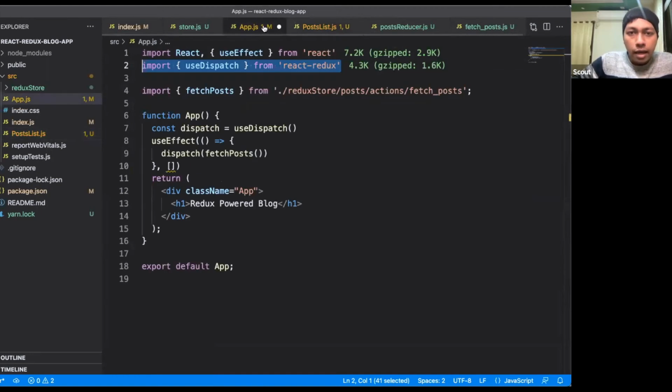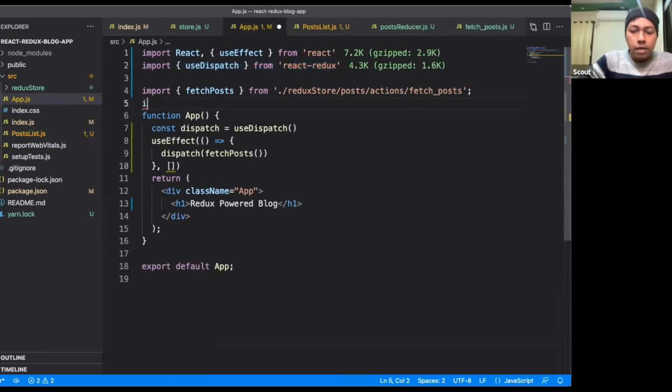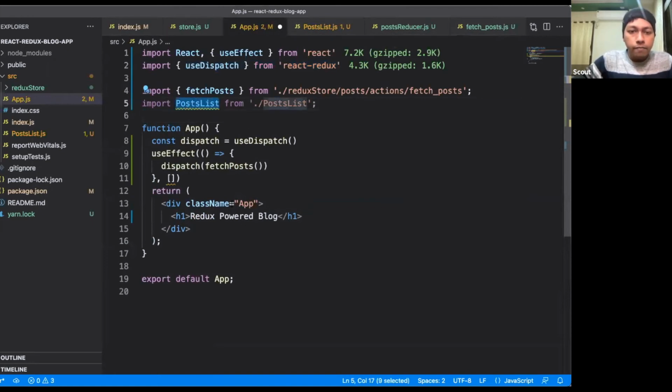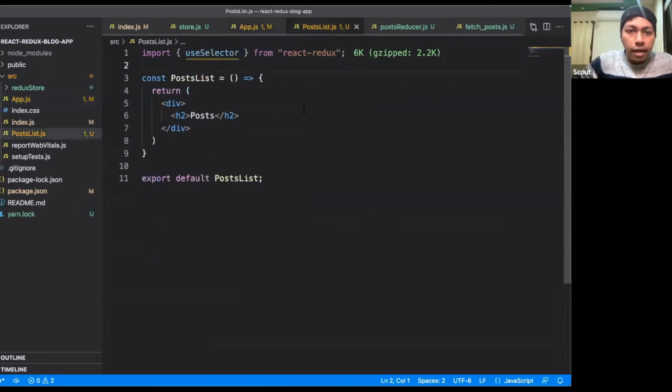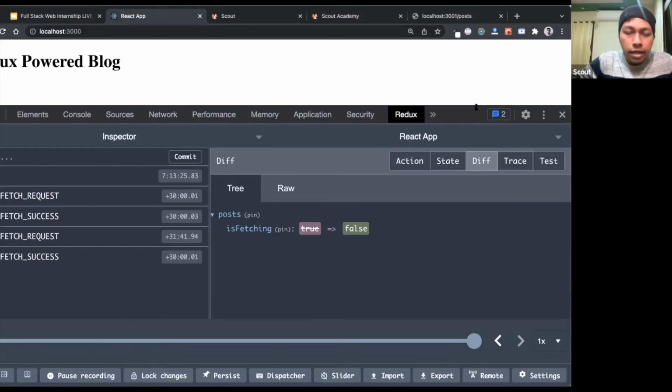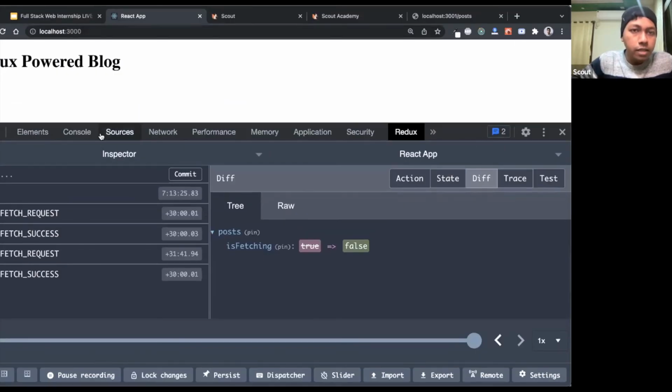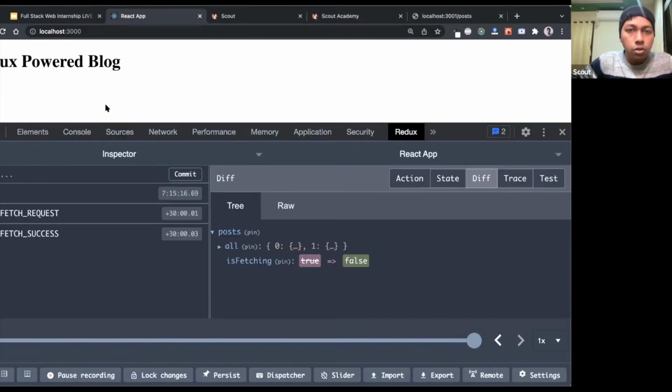Then inside this app.js, I will import this new component, posts list, and here I will show the posts list. Done. I have imported it properly. And if I go back to my browser, I can see the component imported successfully here, but it is not showing any post.